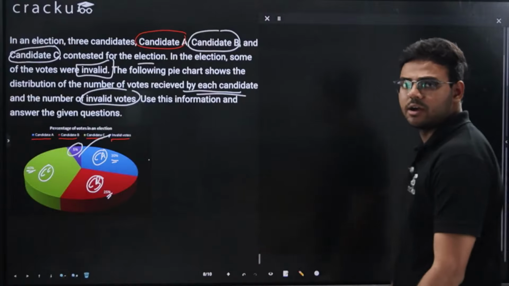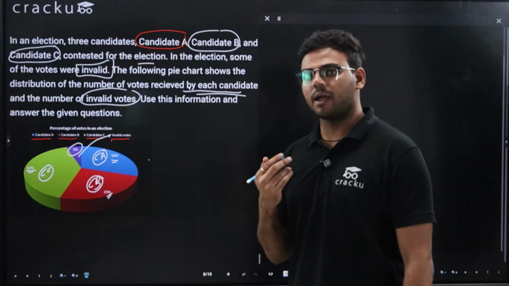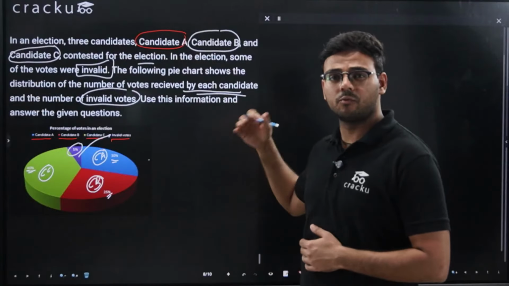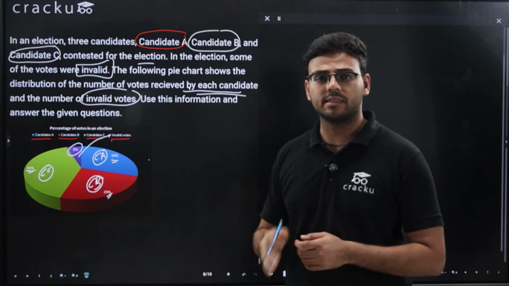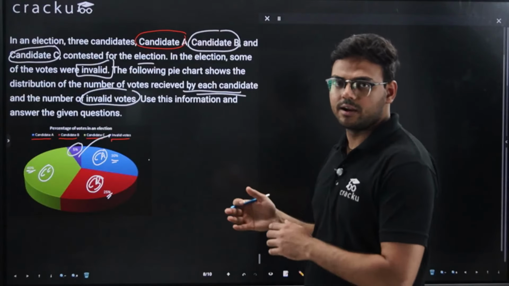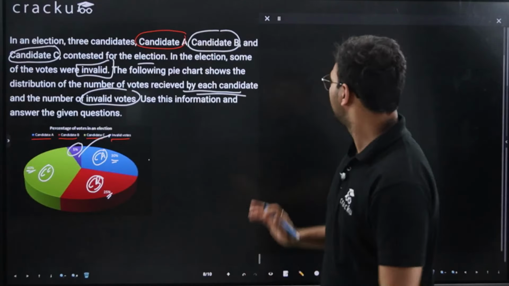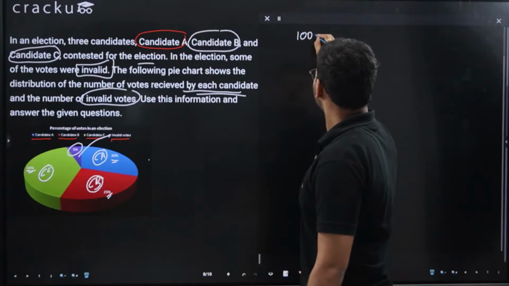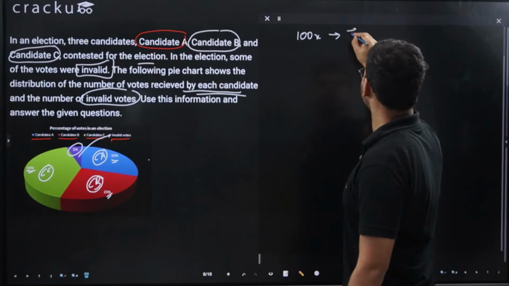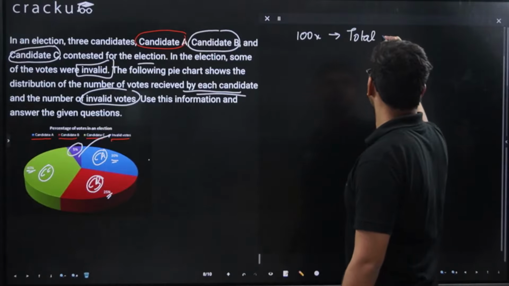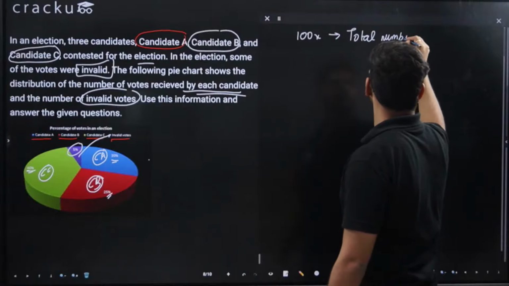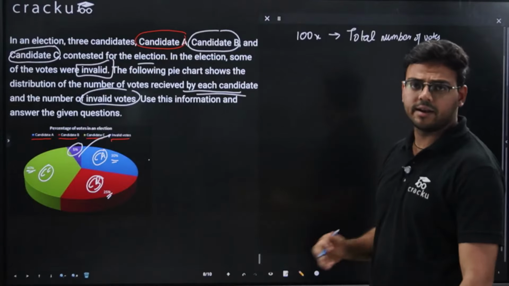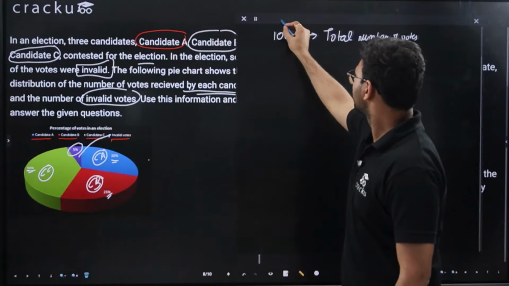As I mentioned earlier in the first slide, when no certain value is given, you are not provided what the total number of votes casted in the election is, you have to assume it as 100x. So 100x is the total number of votes.